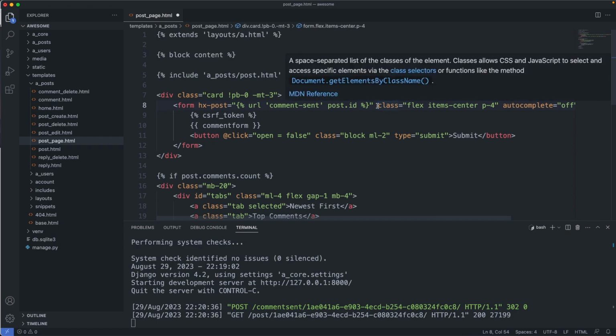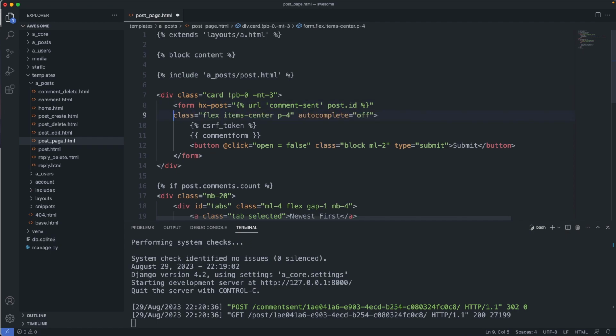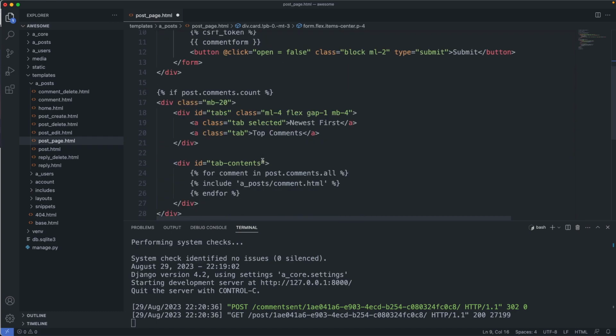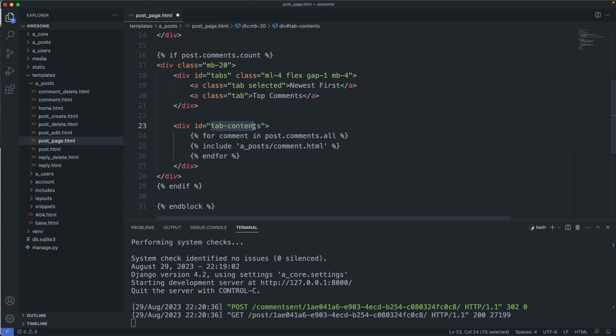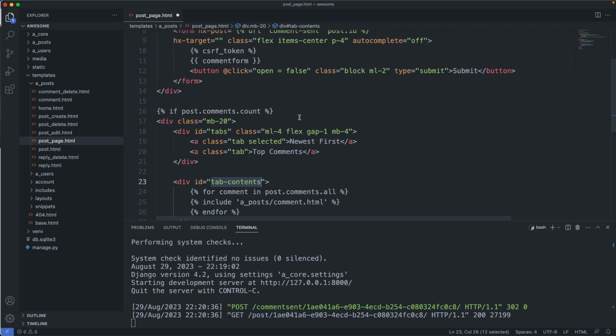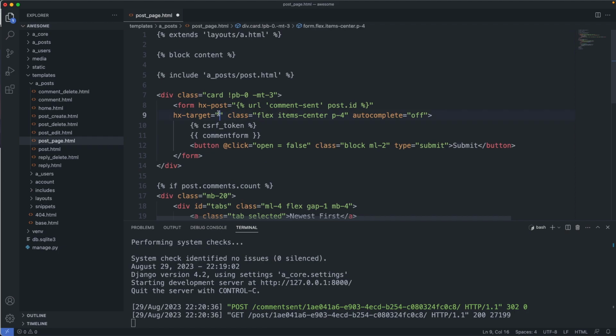Then we have to add the next attribute, which is Hx-target, which defines the element where the data from the backend should be placed. So equals, in quotes. The element we would like to target here is this tab contents container. Here we have the loop of all the comments. So let's copy this name, and we add it here with the hash symbol in front, which represents an ID. So like this. Now we have the target.